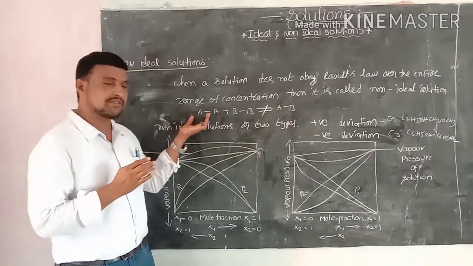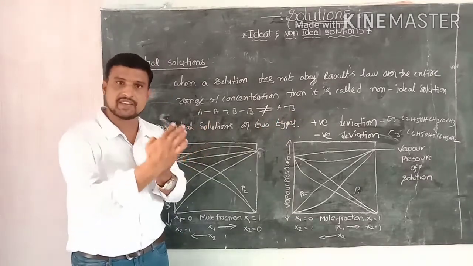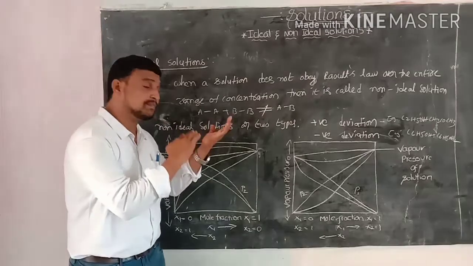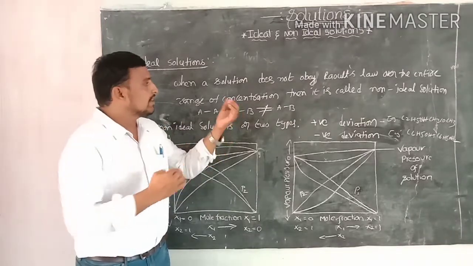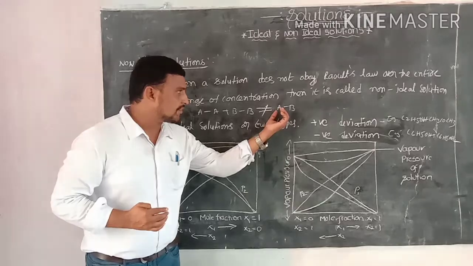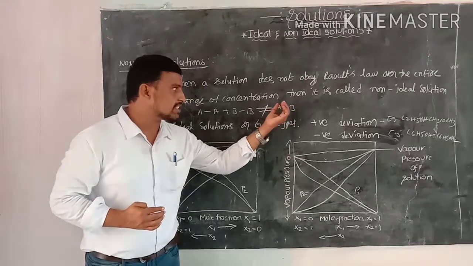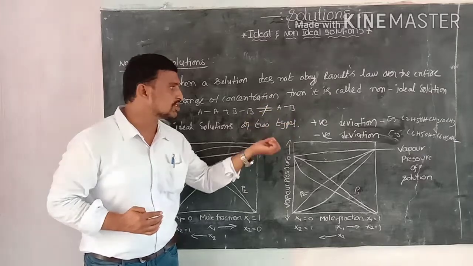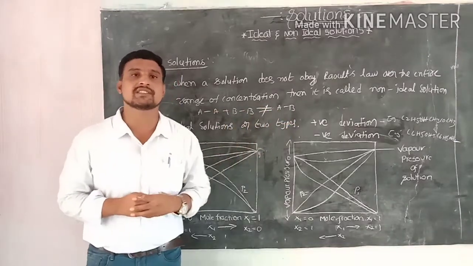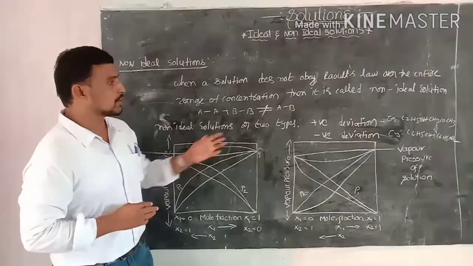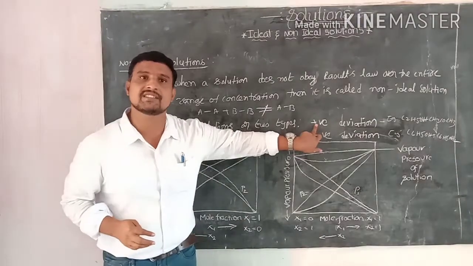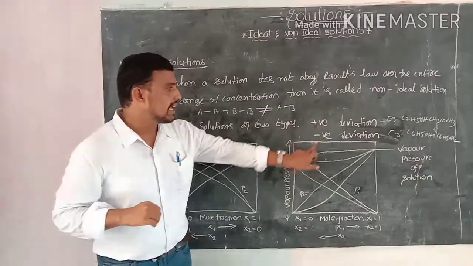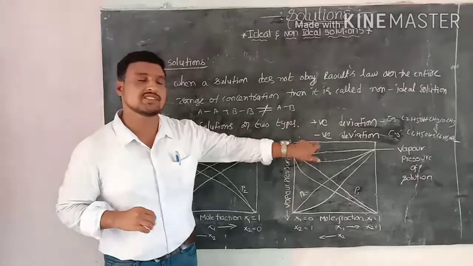If the intermolecular forces of attraction between the molecules of A and A and of B and B are not equal to the attractive forces between the molecules of A and B, then the solution behaves as a non-ideal solution. Non-ideal solutions are of two types: positive deviation and negative deviation.